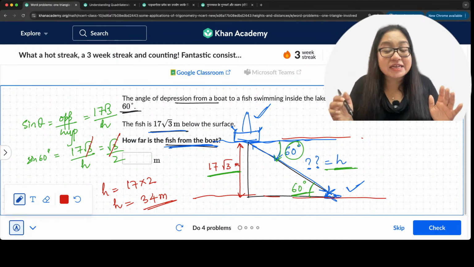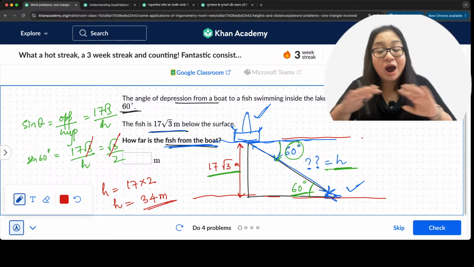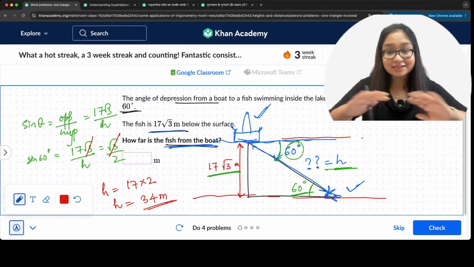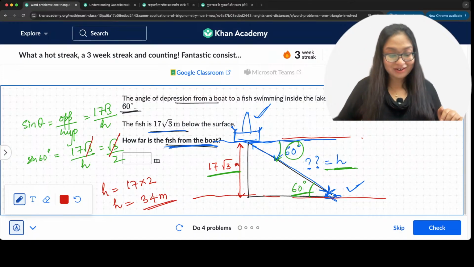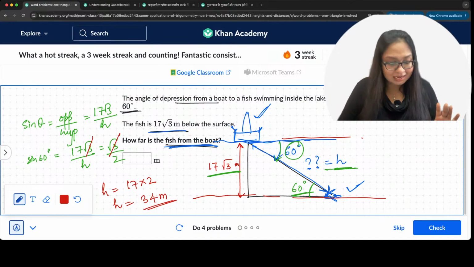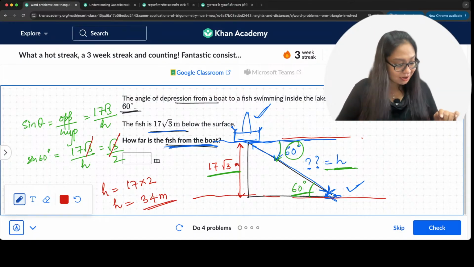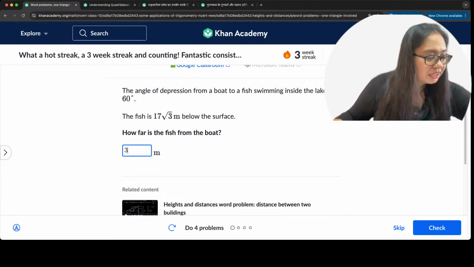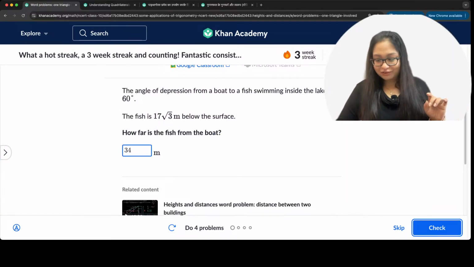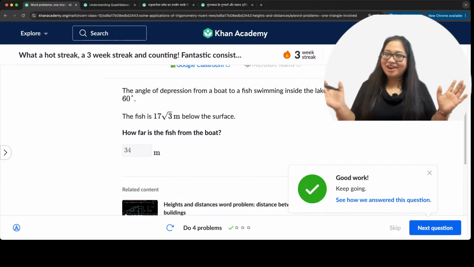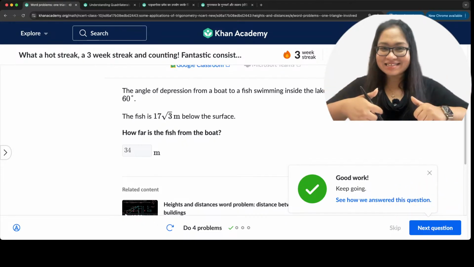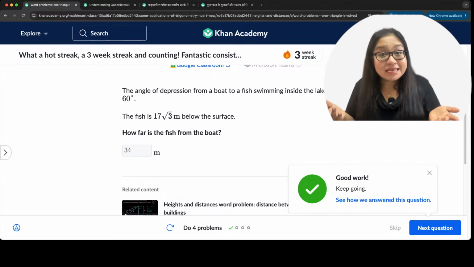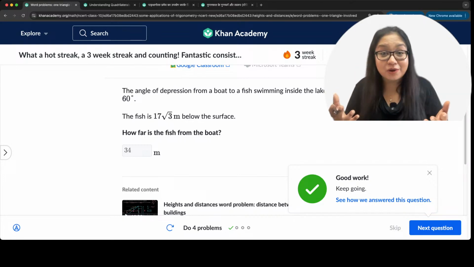Tell me, everybody, give me a thumbs up if you understand this really well. All clear? Everybody understands? So H is equal to 34 meters. Now I'm going to write the answer. H is equal to 34 meters. And here we go, 34 meters. Go for a check. All good. Now, with this, we have seen a good amount of trigonometry.